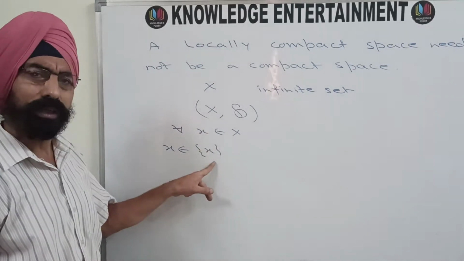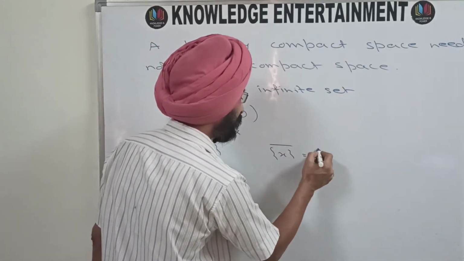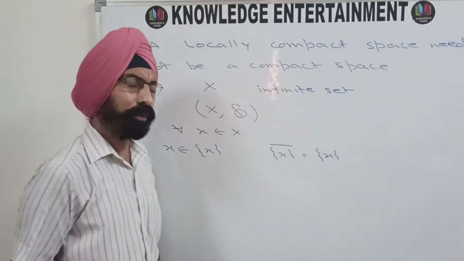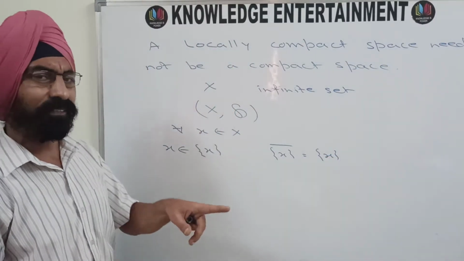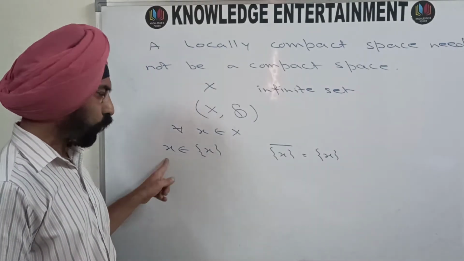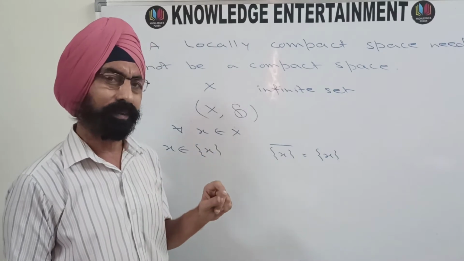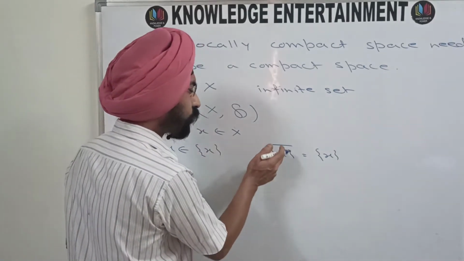And what about the closure of this set? It is the set itself. Why? Because in discrete topology, every subset is open as well as closed. So here we have used the openness, and here we are using the closedness of the singleton set {x}. And the closure of {x} is this.